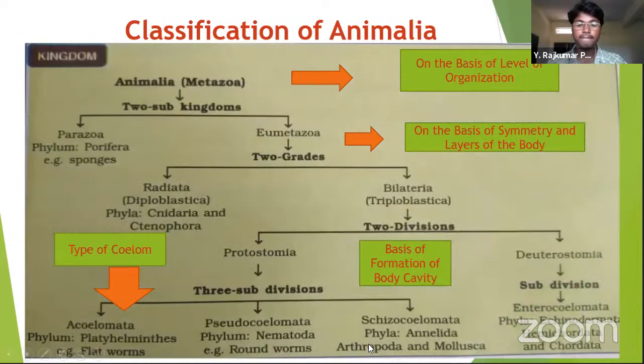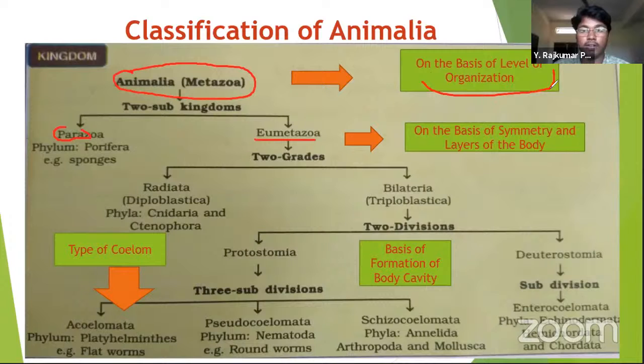Classification of Animalia. You can see the slide there. Animalia, basically metazoa, is divided into two subkingdoms, and they are parazoa and eumetazoa. These two subkingdoms are classified on the basis of level of organization, because parazoa means porifera has a cellular organization. There is absence of tissues and organs.